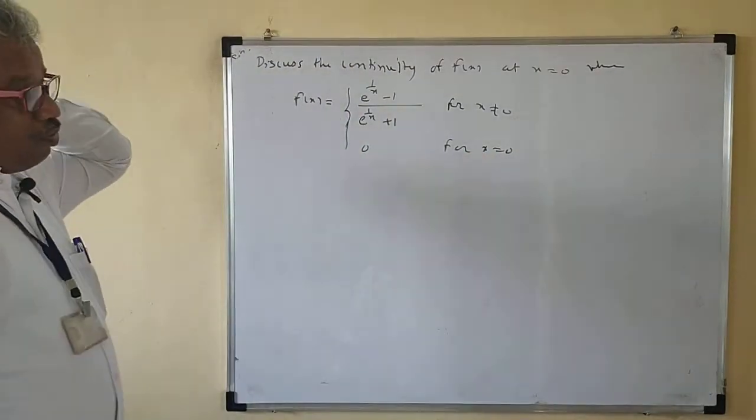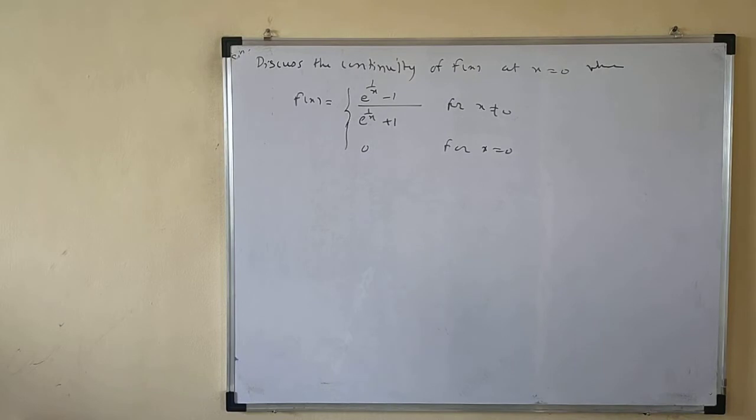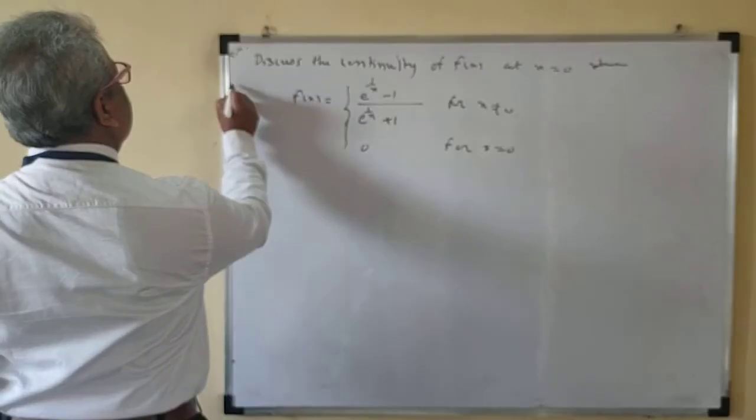So what we have to do? We have to discuss the continuity at x is equal to 0. Okay. So we'll write the solution now.